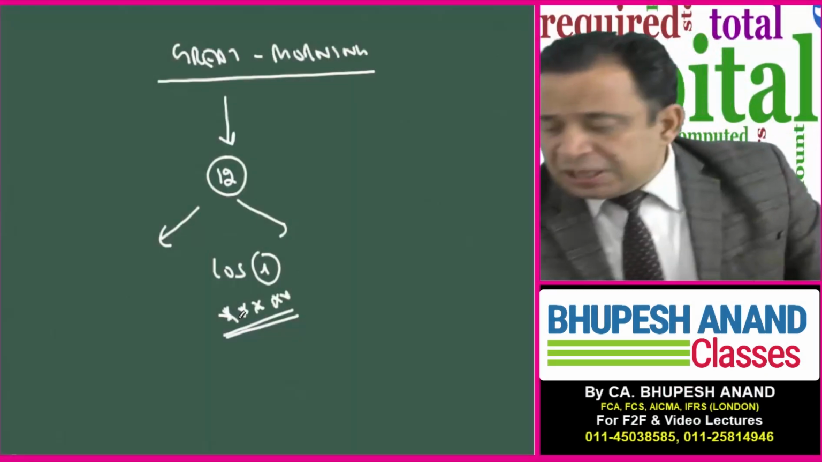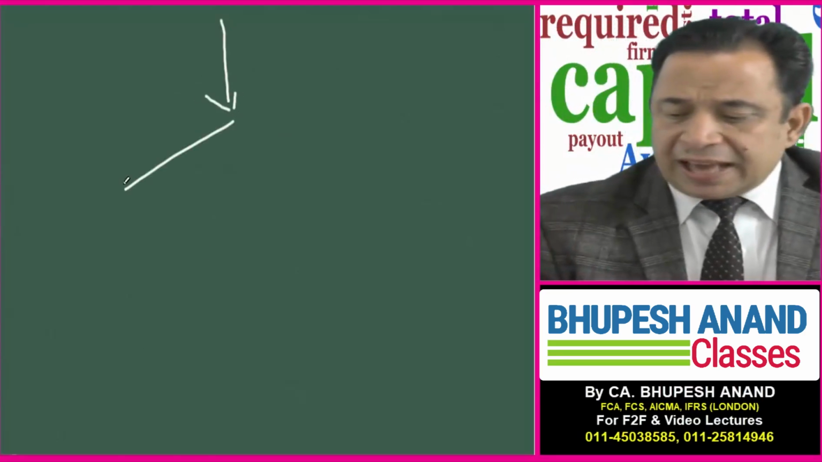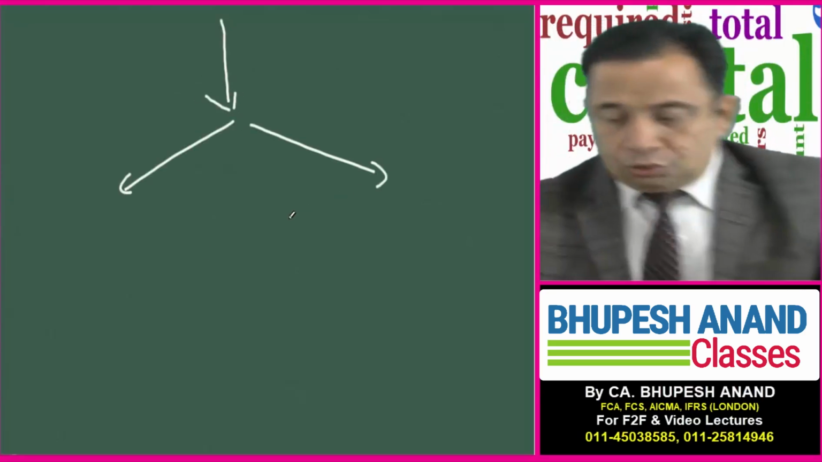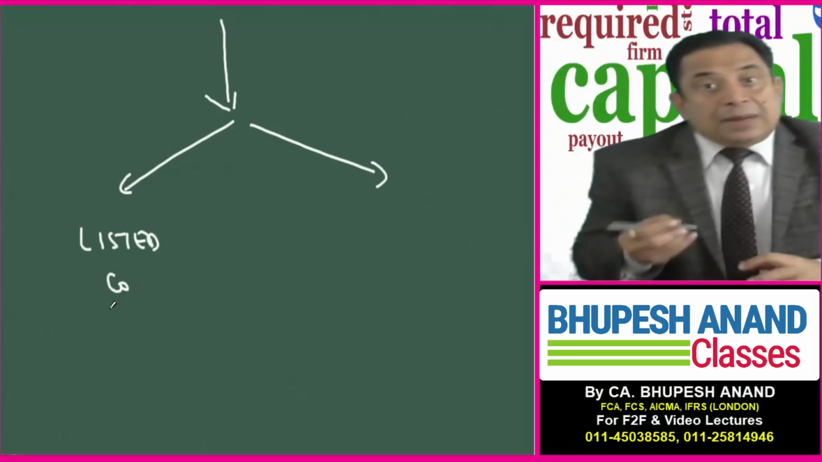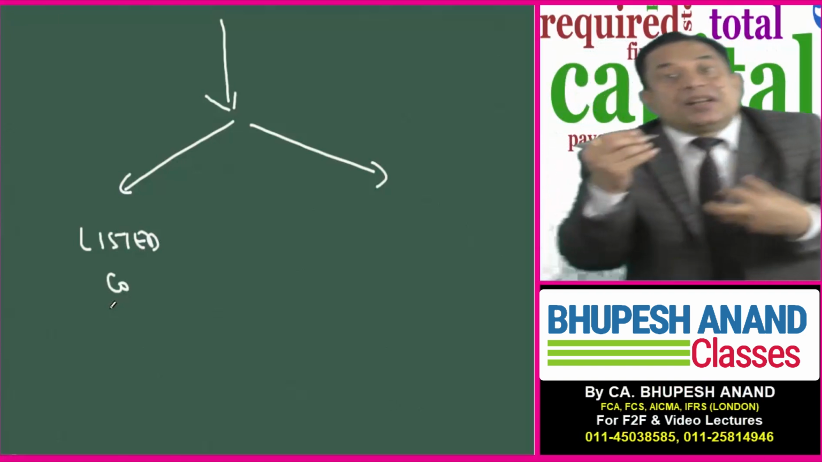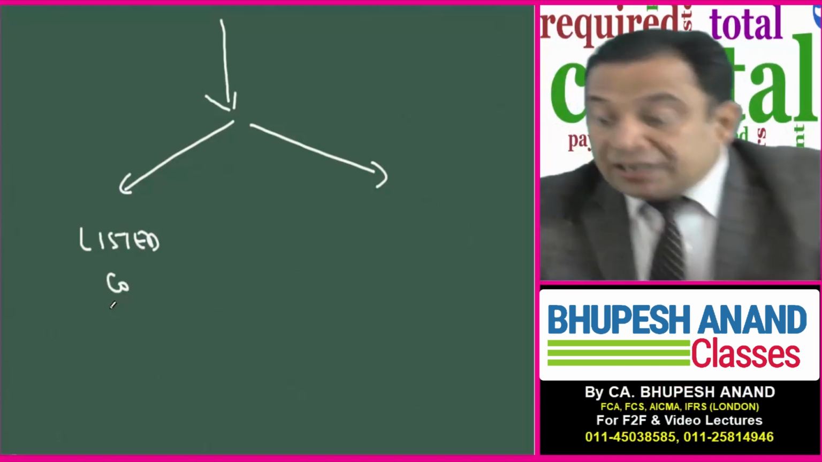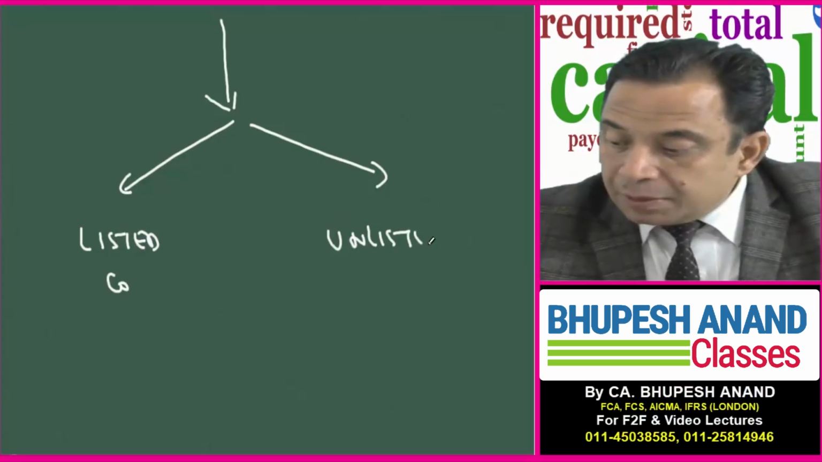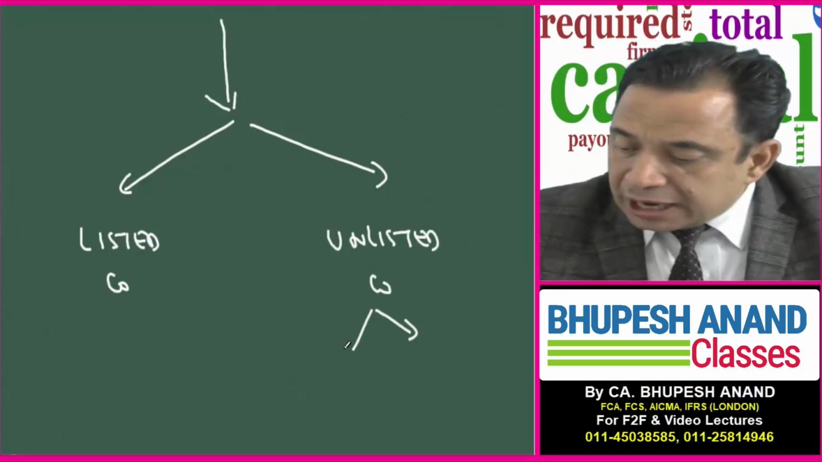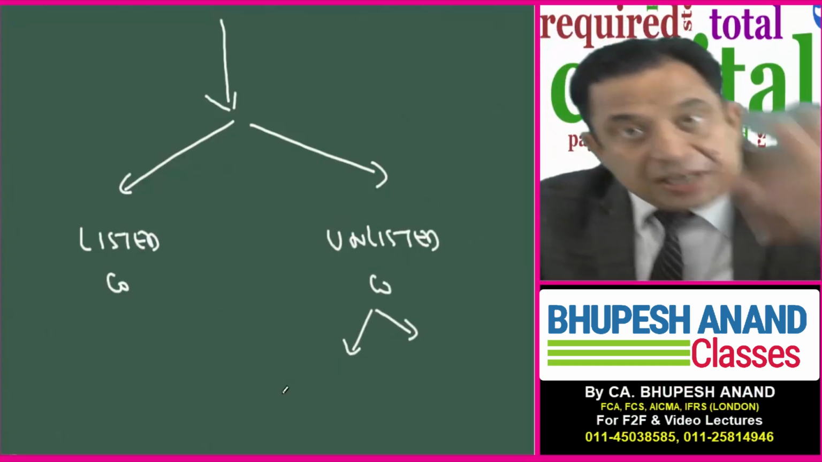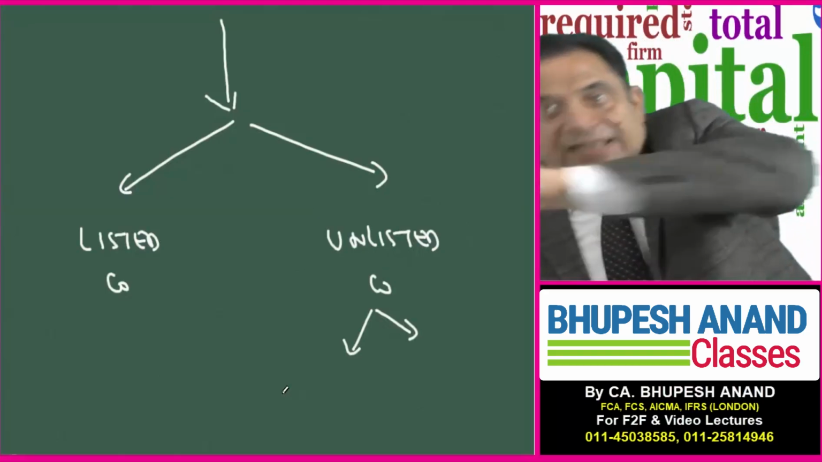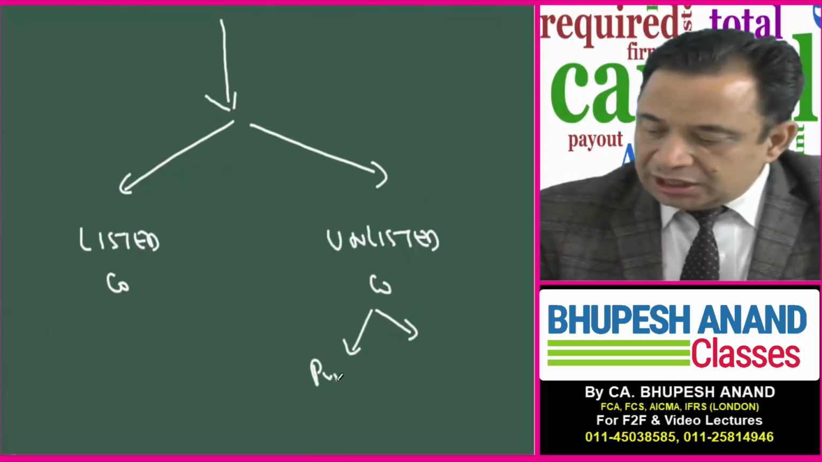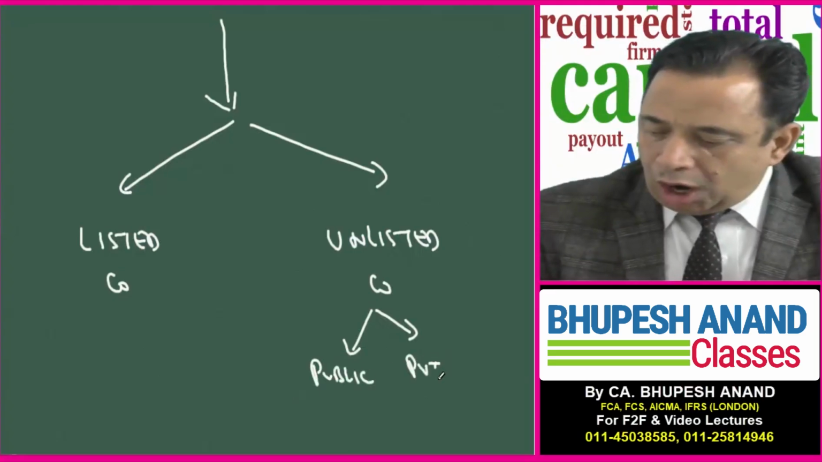The basic part which I want to tell you is that in the real world there can be two types of companies. Public companies are generally listed, but public companies can also be unlisted. So in a real life scenario, there can be two types of companies: listed companies and unlisted companies. When I say unlisted, these companies can be public or private.